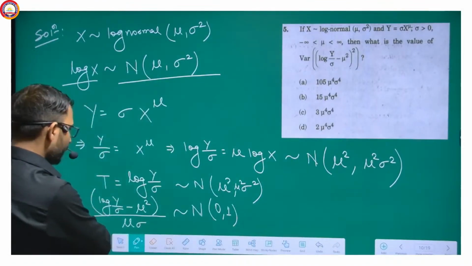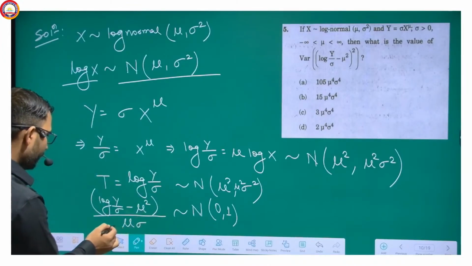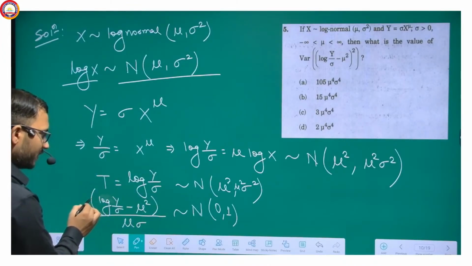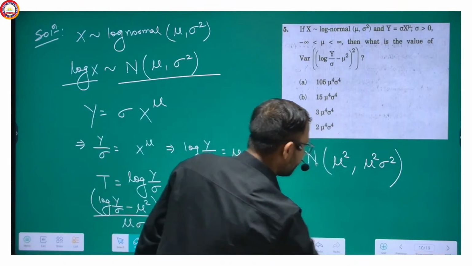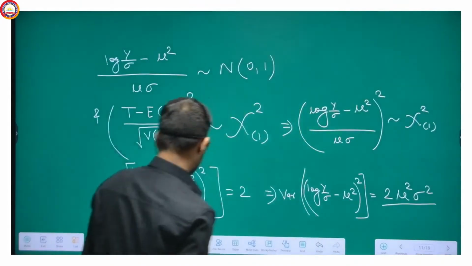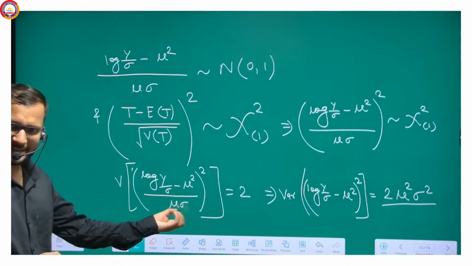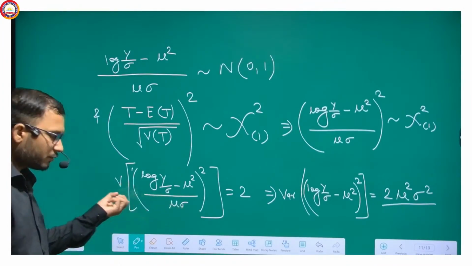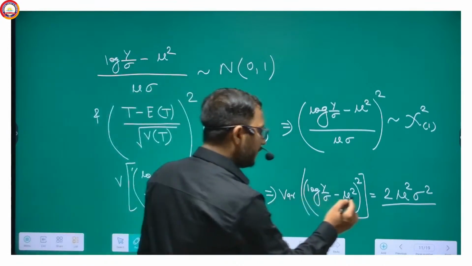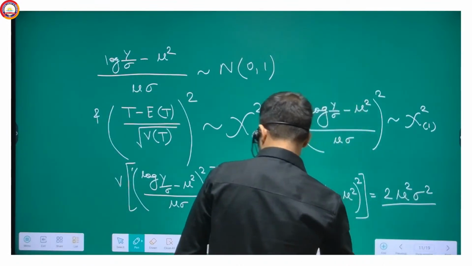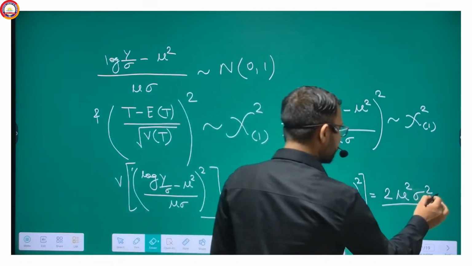Sorry for that, because this is here given, this is not the same, this is actually given. Okay, yeah, see here, this is mu square sigma square, and when we take it out, the variance will be applied on it, and so it will be mu to the power 4 sigma to the power 4. Sorry for that.